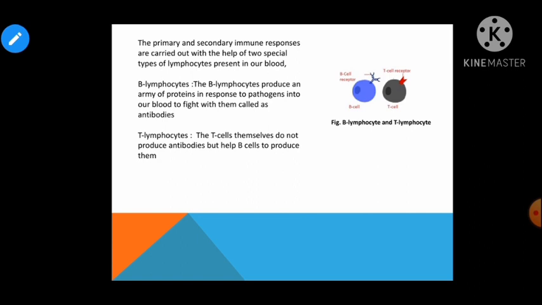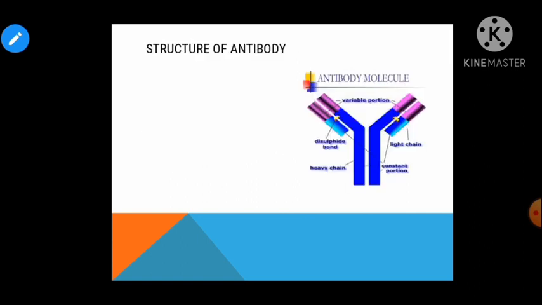In very simple words we can say that T lymphocyte helps the B lymphocyte to generate or to produce antibodies. So let us talk about the antibody, what are antibodies.